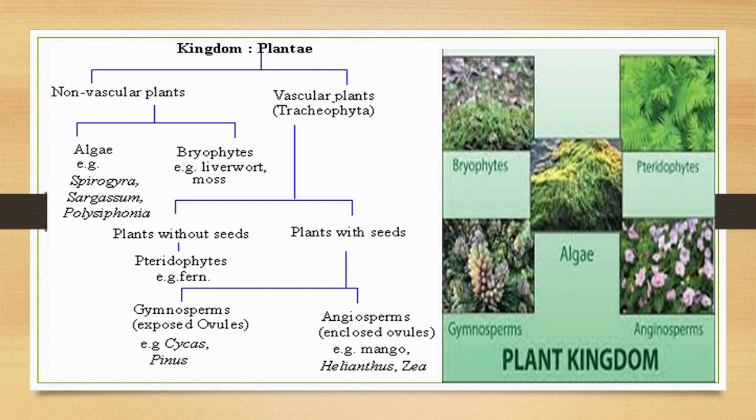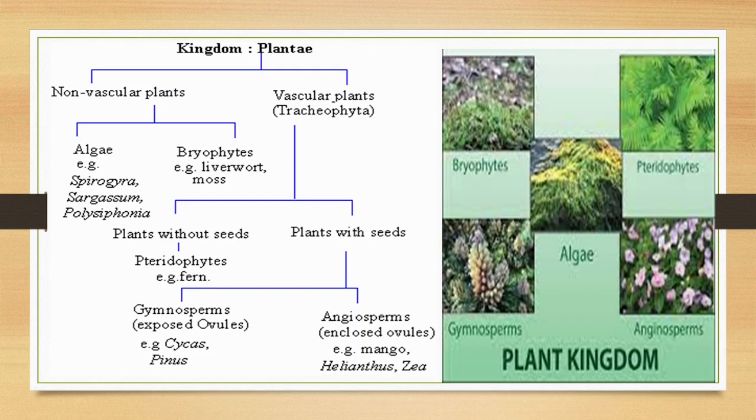Then under vascular plants, we have plants without seeds, that is, they have vessels, they can transport substances through those special tissues, but again they can be without seeds or with seeds. If they are without seeds, we will call them pteridophytes. They belong to the division Pteridophyta.